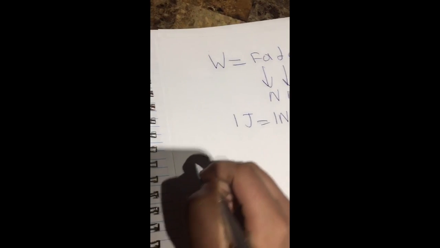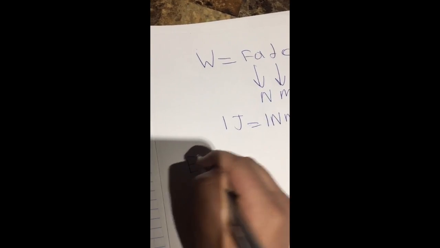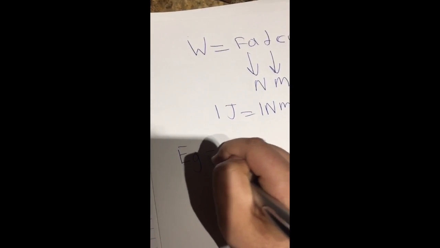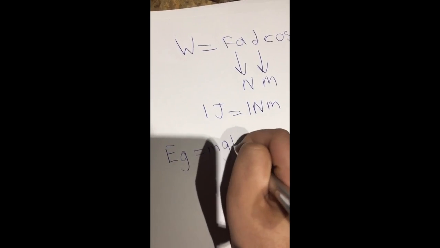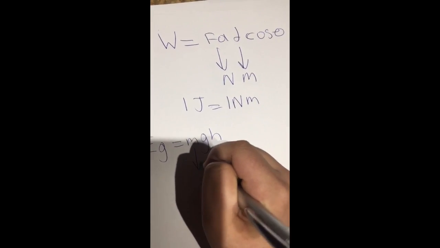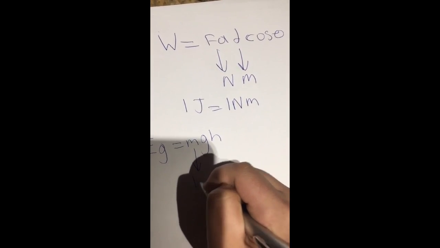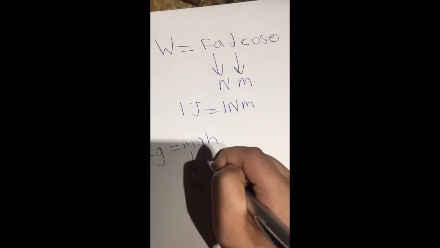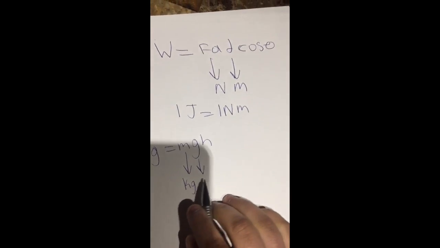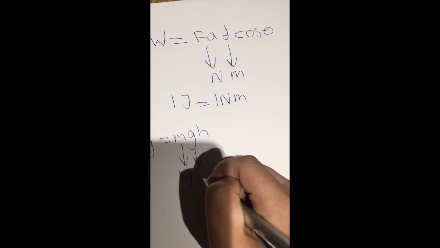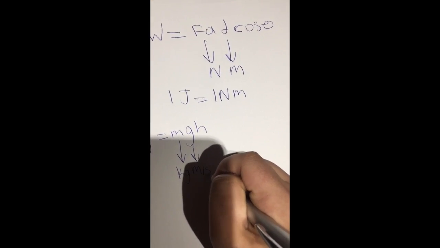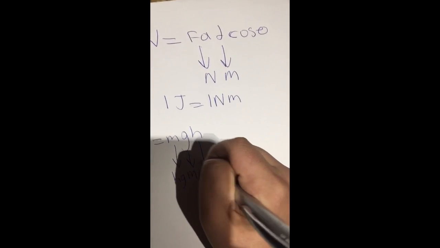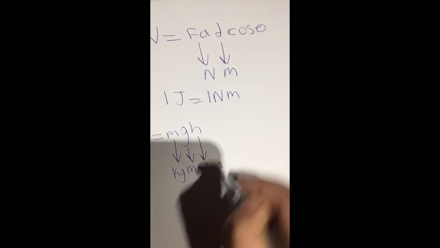Now, if we look at the formula for gravitational potential energy, we know that Eg is equal to mgh. m is the mass, which is measured in kilograms. g, acceleration due to gravity, is measured in meters per second squared. And then the height is measured in meters.